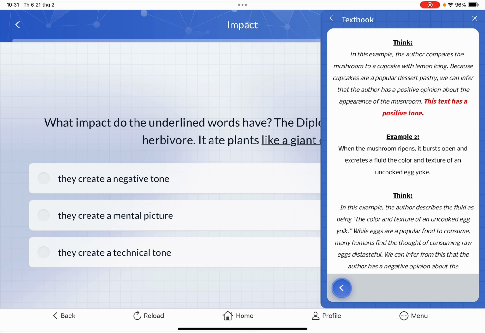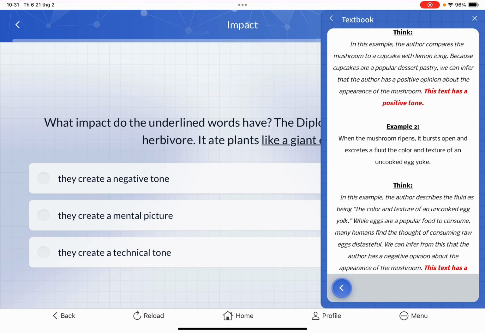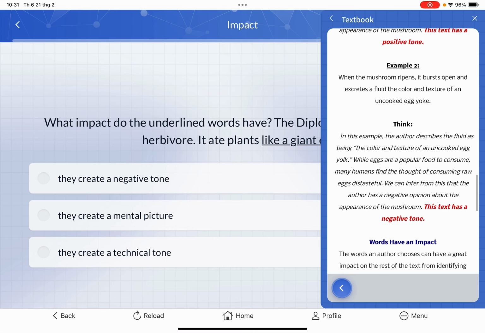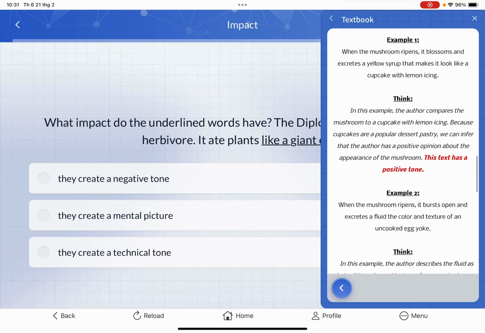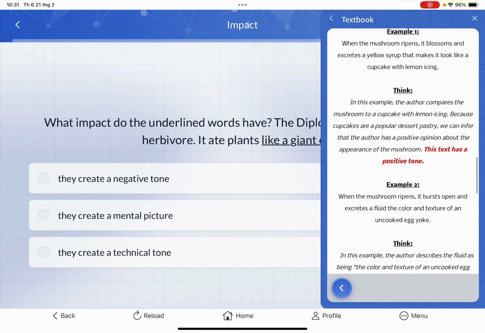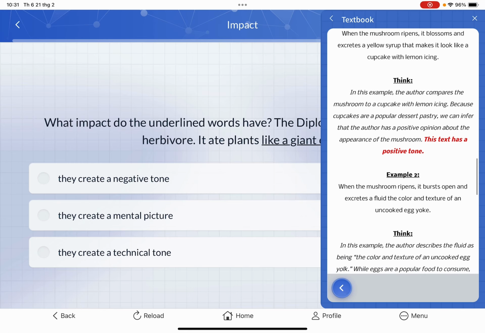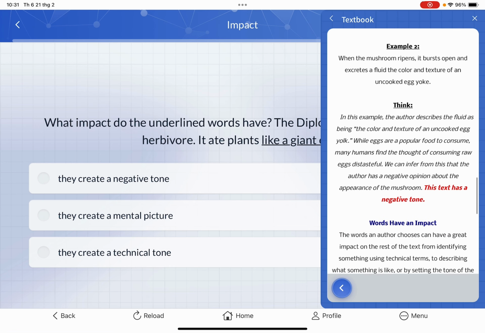However, example 2 also expressed the color yellow, but it burst open and created a texture of an uncooked egg yolk. So here, the author just described the fluid as being the color and texture of an uncooked egg yolk, which is different from example 1, which said it looked like a cupcake with lemon icing.